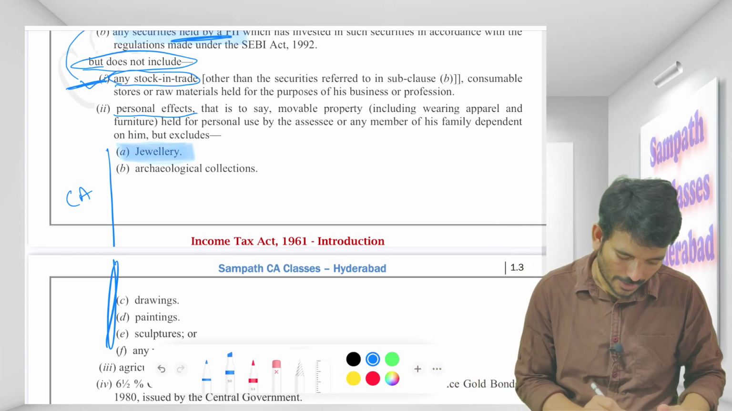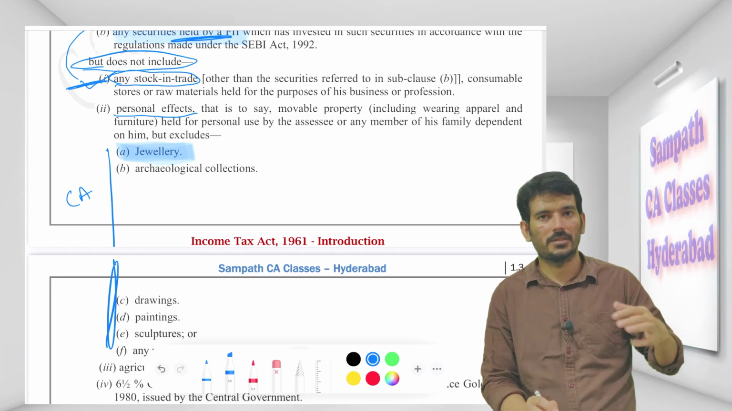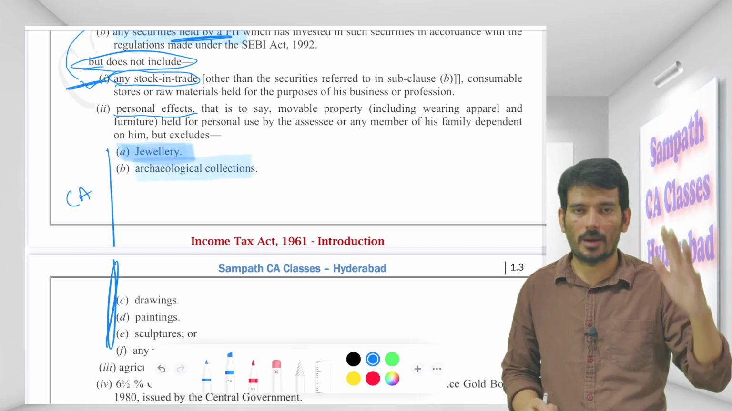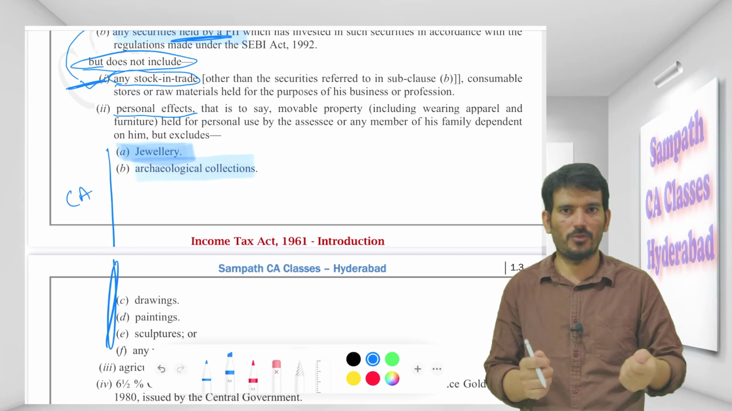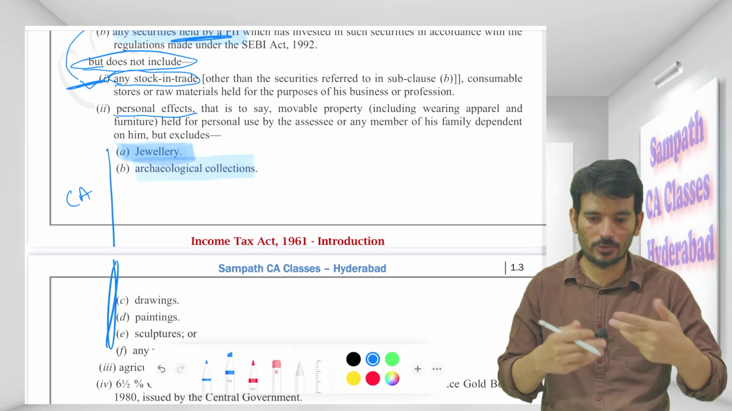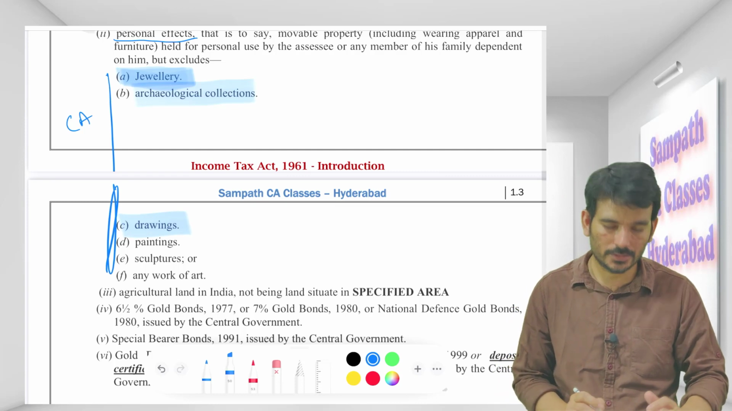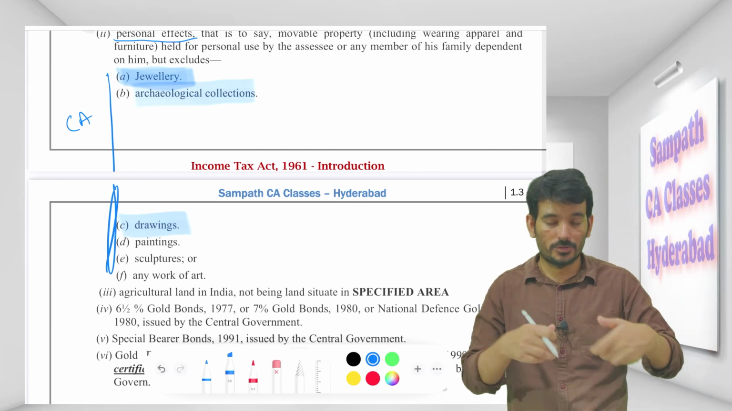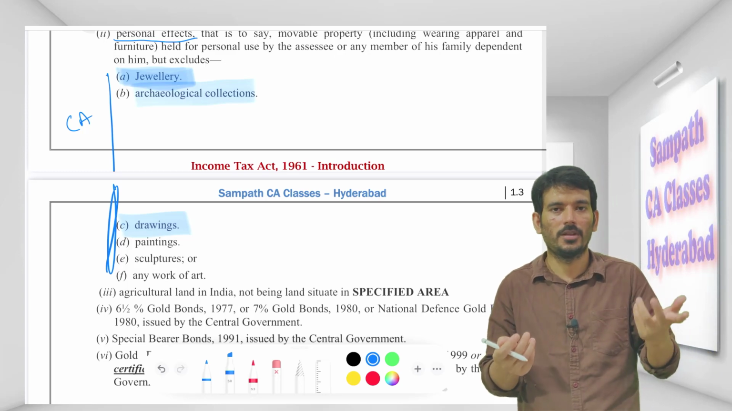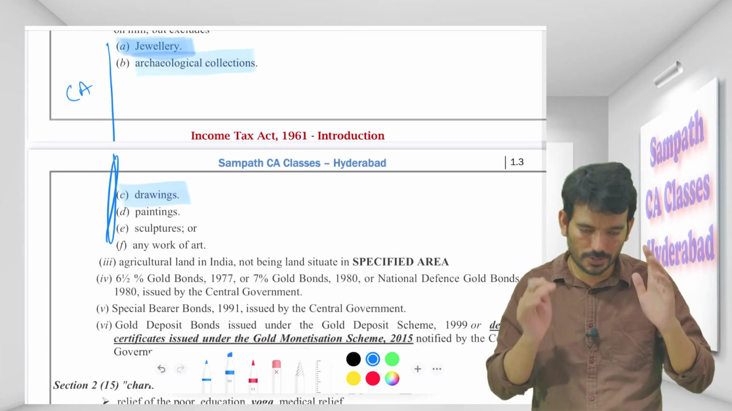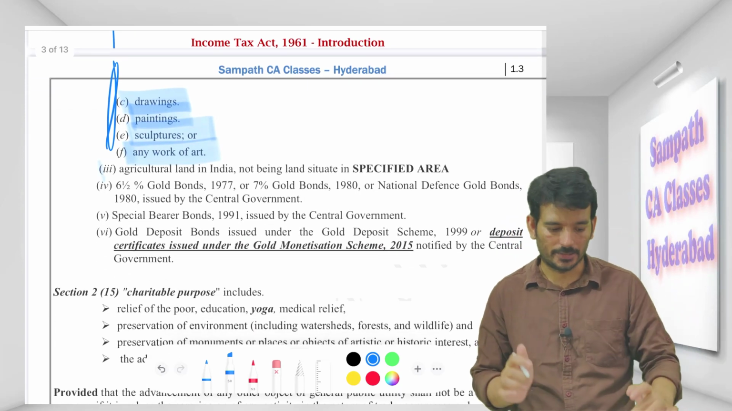What are they? You have jewelry. When you are selling it, like gold biscuits, it's all your jewelry, it's all your capital asset. Archaeological collections, something from your past which is more precious that you are trying to sell. Don't say it's my personal effect, it is a capital asset. Drawings, if you are good at drawing, when you sell the drawing, don't say it's my personal effect, I made it on my own. No, it's a capital asset. Paintings, sculptures, work of any art, these are all capital assets.